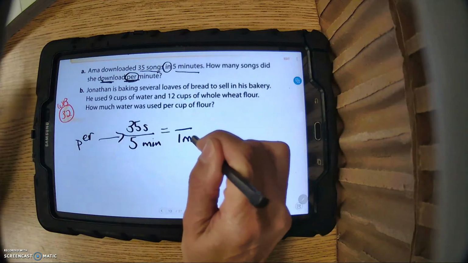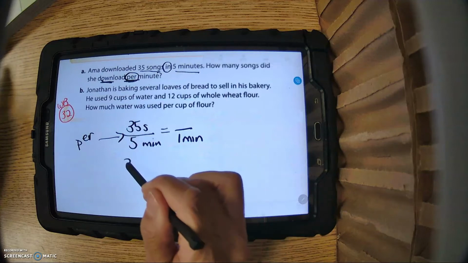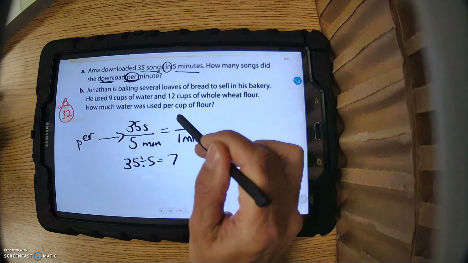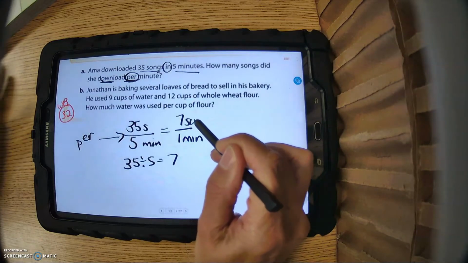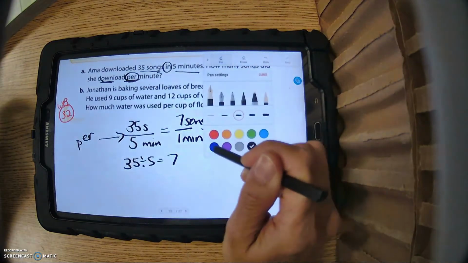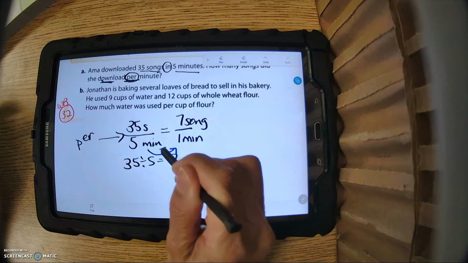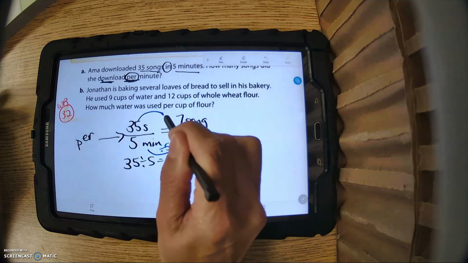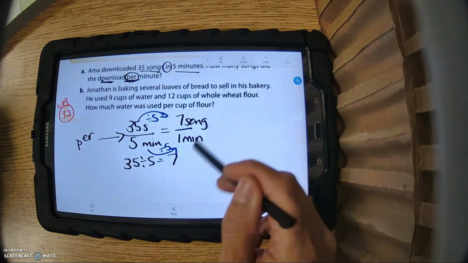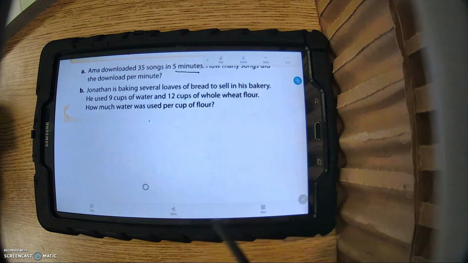We need to figure it out for 1 minute. Well, remember, I told you that unit rates are division problems. This is really the division problem, 35 divided by 5, which we know is 7. So it would be 7 songs in 1 minute. The other way you could have done it is you could realize that these are equivalent fractions. Ratios are fractions. You divide by 5 here, you divide by 5 here, you still get the same answer. All right, now let's look at B.